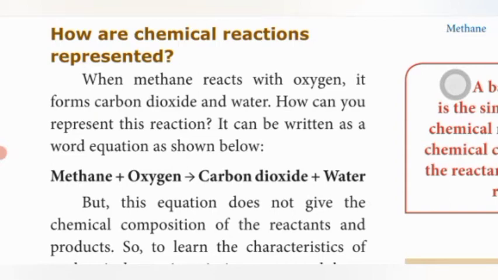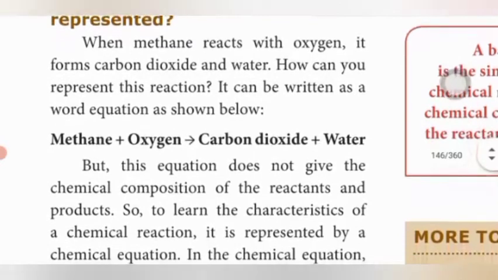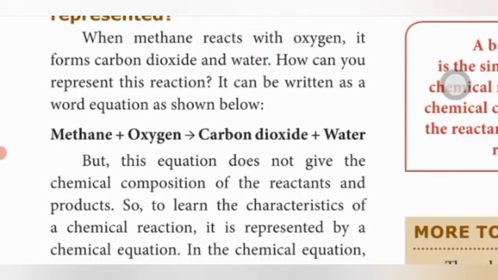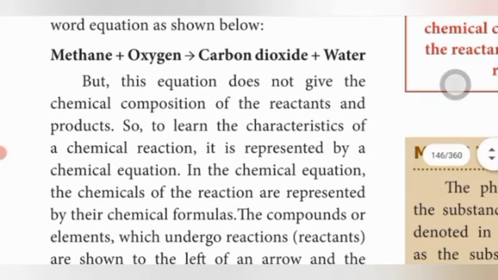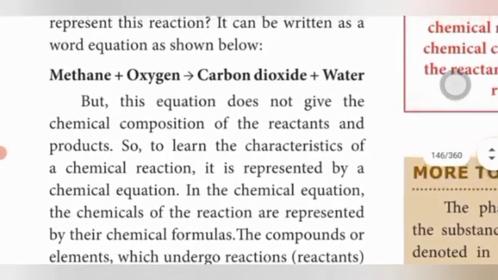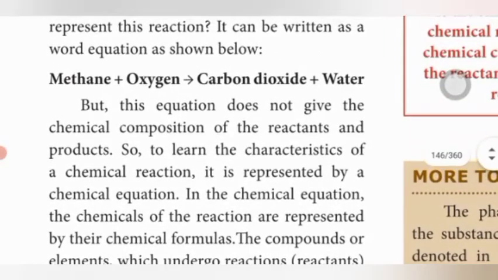But the word equation does not give the chemical composition of the reactants and the products. So the characteristics of a chemical reaction are represented by the chemical equation.